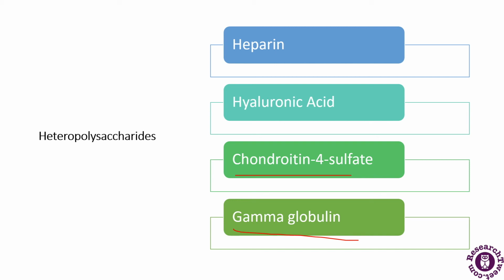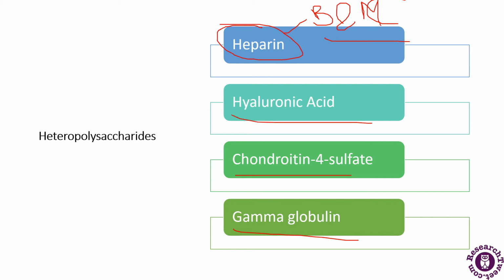Now first we will be discussing heparin. It is made up of D-glucuronic acid and many other constituents, and it is largely distributed in the mast cells and the blood. So it is distributed in both of these.